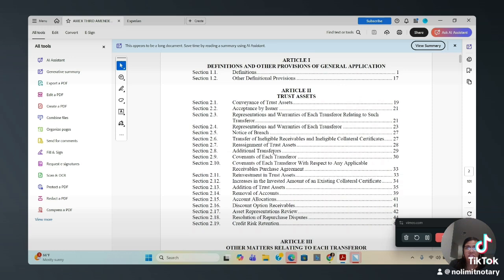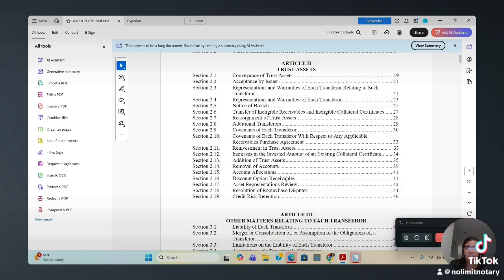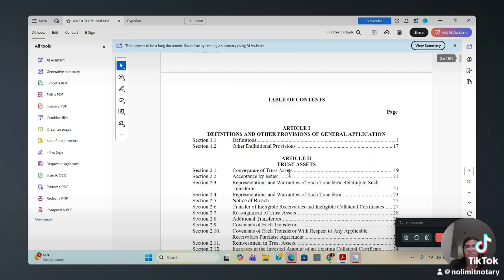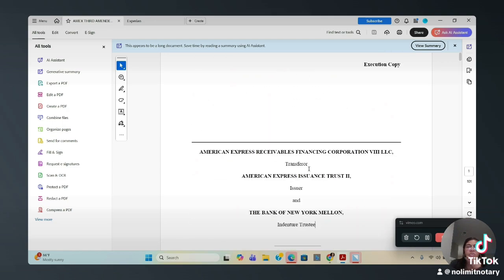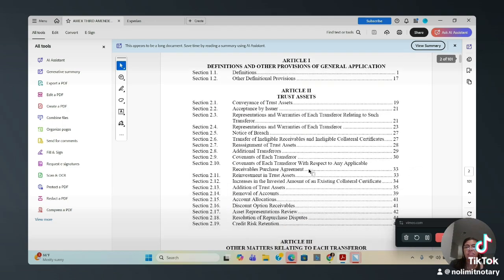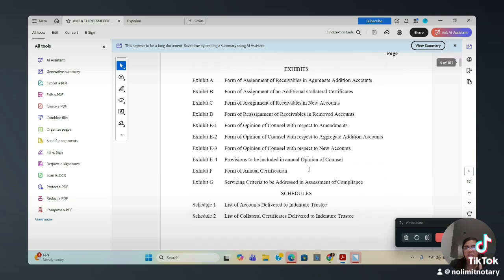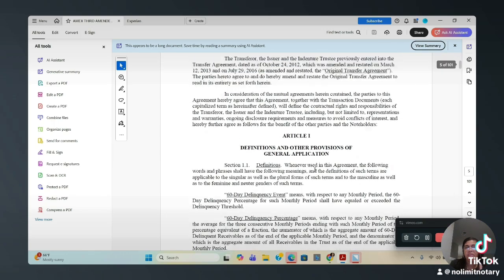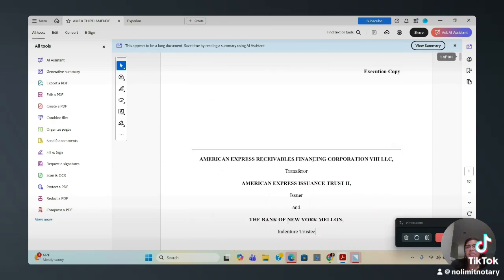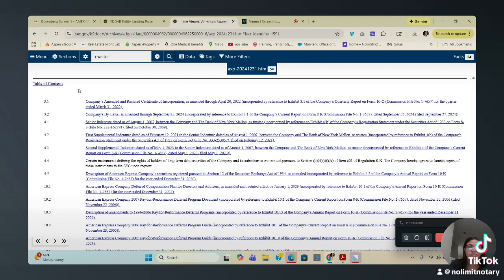And it just goes into the intangibles, how everything works. It just goes on and on. But this definitely shows you that they're transferring it, and it goes in. It's 101 pages long. I'm not going to sit here and go through 101 pages, but it can't get no clearer.